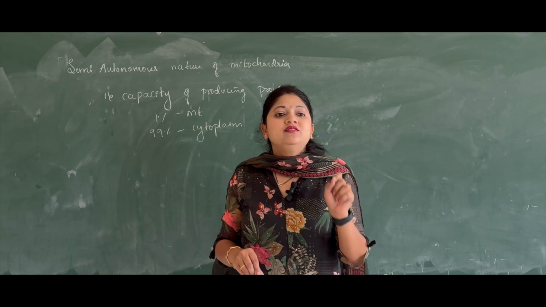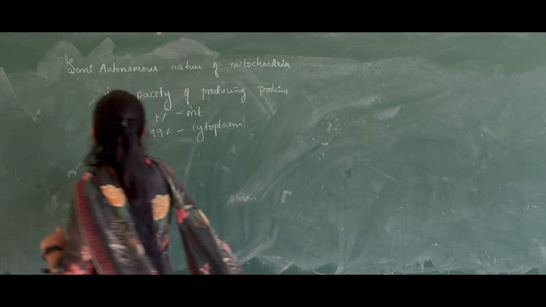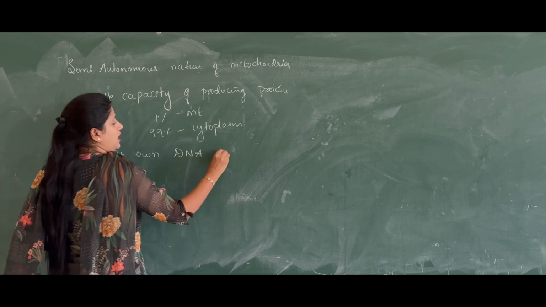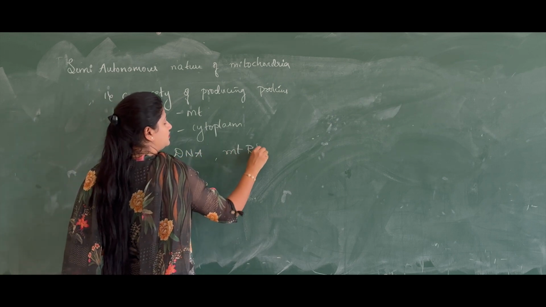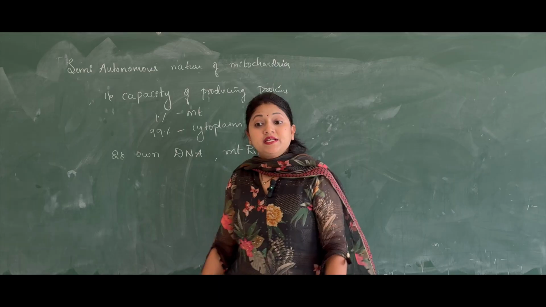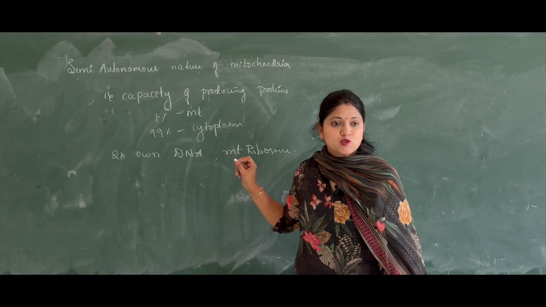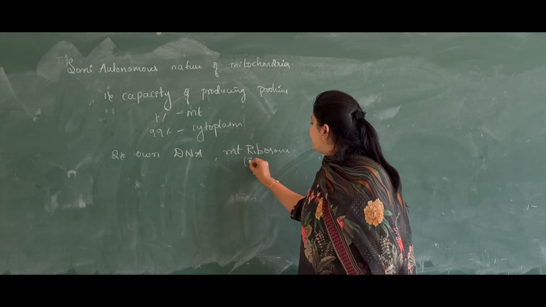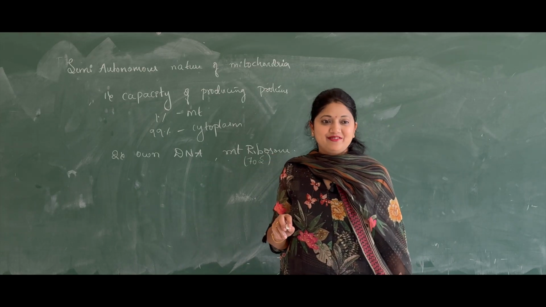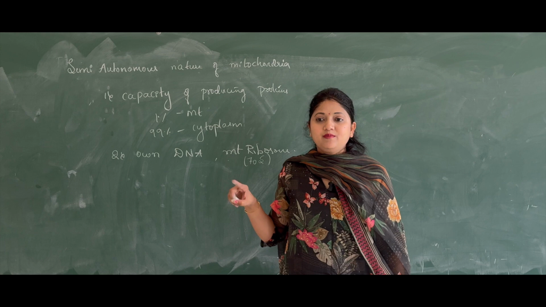Another reason behind calling the mitochondria a semi-autonomous organelle is that it has its own DNA and ribosomes. Since it has its own DNA and ribosomes, we call them mitochondrial ribosomes. So the mitochondrial ribosome is of 70S or it is of 80S? It is of 70S. So where do we see the 80S ribosomes? 80S ribosomes are present in